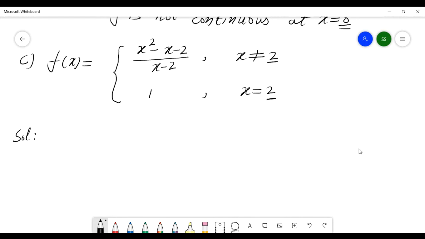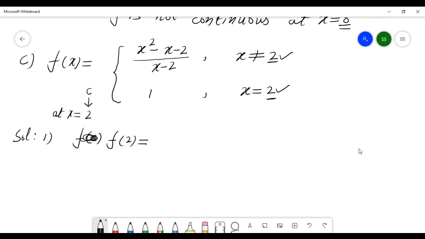What is condition number 1? Condition number 1 is this: f of c. Here you have to check at x equal to 2, that is, this c is 2. You have to check at this number 2. Okay. So what is the first condition? f of c, that is f of 2.